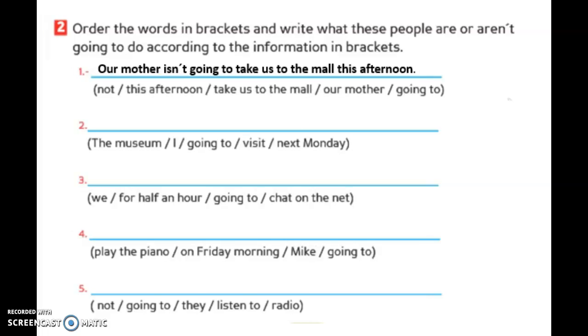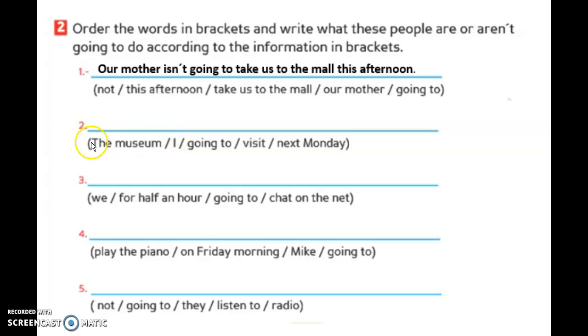Okay, remember in the negative form we use the contraction, okay? Verb to be plus not. In this case it is isn't. Our mother isn't going to take us to the mall this afternoon.